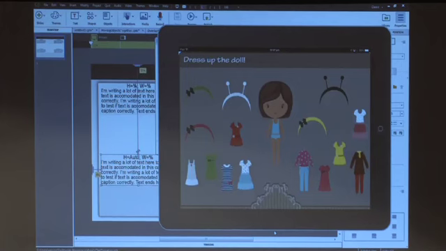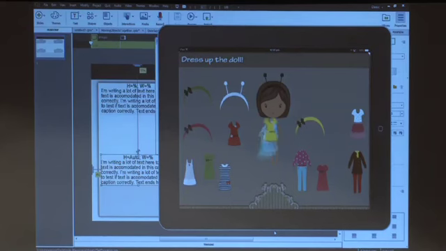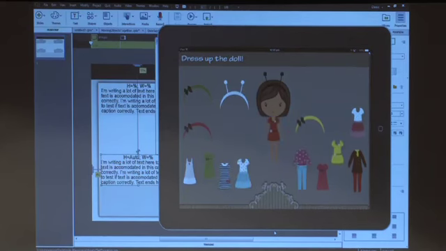So here's a drag and drop interaction where you have to dress up the doll. So you can just go ahead and swap the different dresses. And this is a Captivate project which was published as an app using the PhoneGap technology. So you can directly do that if you have a PhoneGap account.